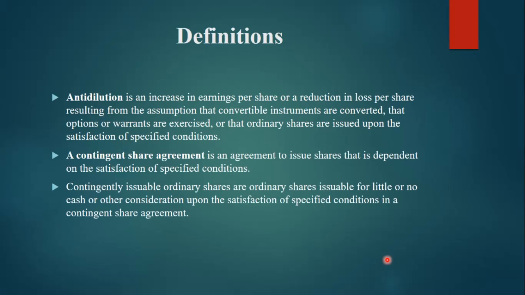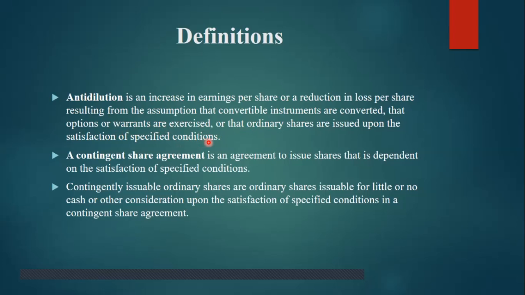And there are some definitions under this accounting standard. Anti-dilution is an increase in earning per share or a reduction in loss per share resulting from the assumption that convertible instruments are converted, that options or warrants are exercised, or that ordinary shares are issued upon the satisfaction of specific conditions.